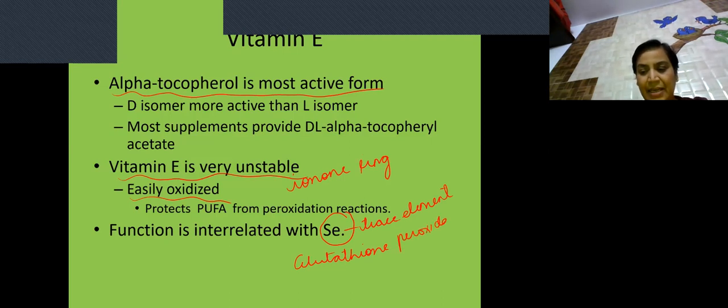And basically, it is acting as an antioxidant. It doesn't let free radicals proliferate. Because, you know, free radicals are radicals which are already in search of an electron. So wherever they see an electron, they form a bond with it, thereby damaging the cell membrane. And that is exactly what happens in hemolytic anemia. Excessive hemolysis takes place due to liberation of hydrogen peroxide radicals. So vitamin E, glutathione peroxidase, and selenium maintain the integrity of RBCs.